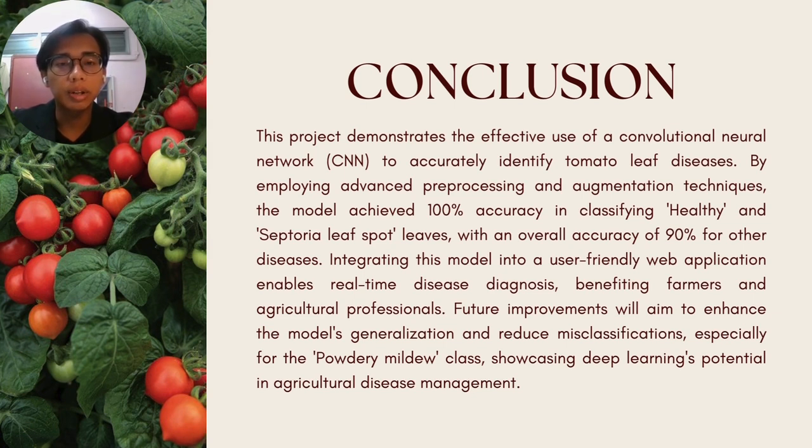Integrating this model into a user-friendly web application enables real-time disease diagnosis, benefiting farmers and agriculture professionals. Furthermore, improvements will aim to enhance the model generalization and reduce misclassification, especially for the powdery mildew class, showcasing deep learning potential in agricultural disease management.